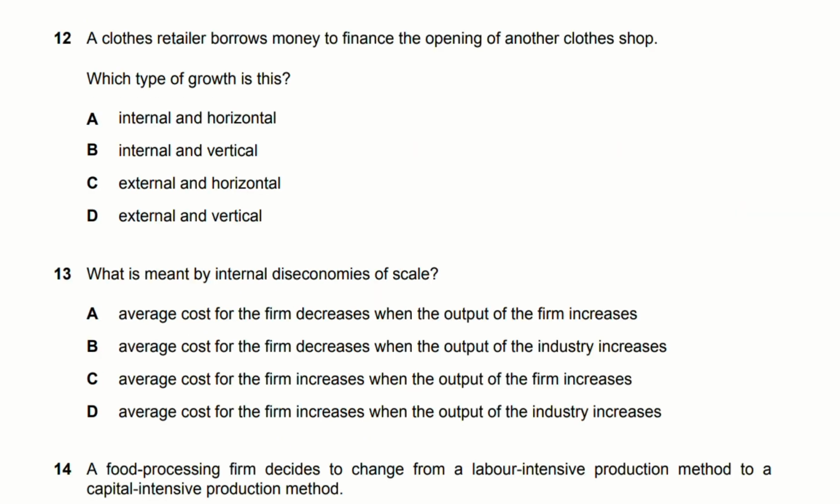Number 12. A clothes retailer borrows money to finance the opening of another clothes shop. Which type of growth is this? Since it is the same industry and the same stage of production, that will be horizontal, and that will be option A or C. And since they are purchasing another clothes shop, but we know that external growth includes merging or a takeover, which is not anything related in this case. That will be A, internal and horizontal.